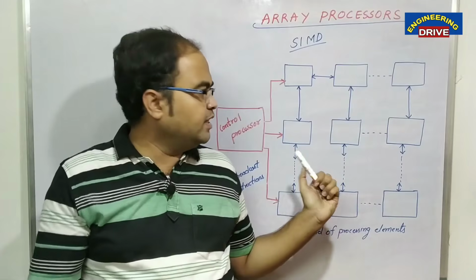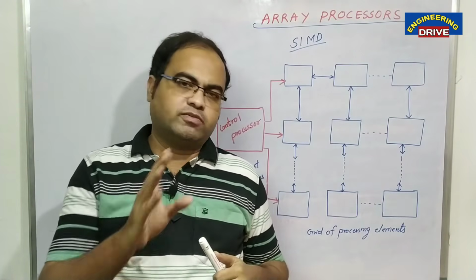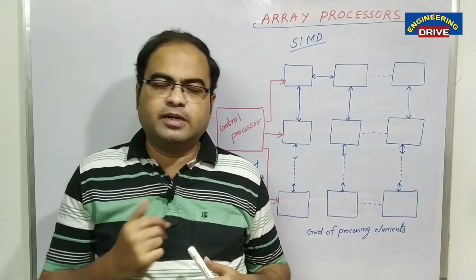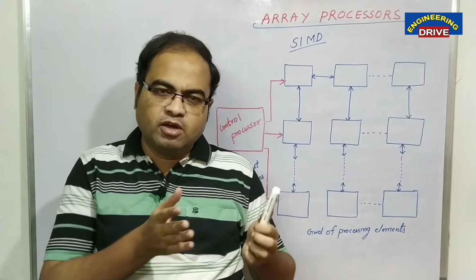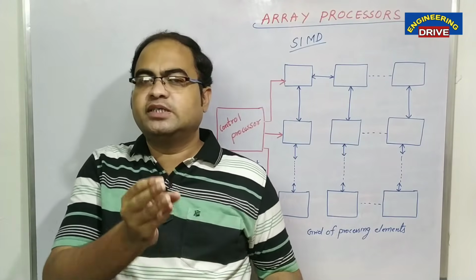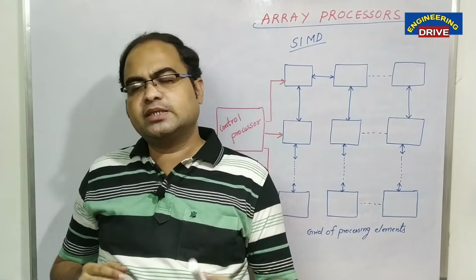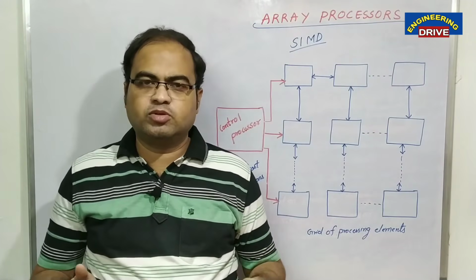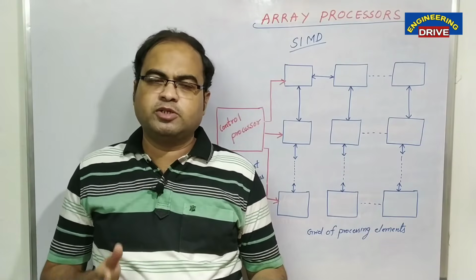The question is, sir, what can be the size of the grid? It depends on the complexity of the system. It can be of 3 by 3 size, 2 by 2 size, or 4 by 4 size. 4 by 4 size consists of 16 processors, 3 by 3 size consists of 9 processors, and 2 by 2 size consists of 4 processors. Hopefully the concept of array processors has been clear to you in today's video.